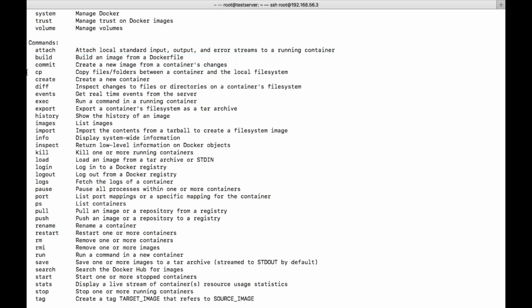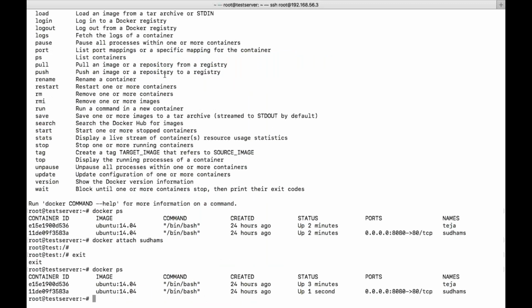The cp command is nothing but to copy files. Docker itself has some predefined command. Normally what we used to do is use the general cp command in the Linux operating system. With cp, we need to give the source location, I'm just giving the syntax, and the destination location. This is how we used to give it.